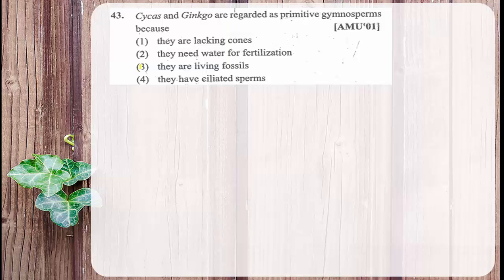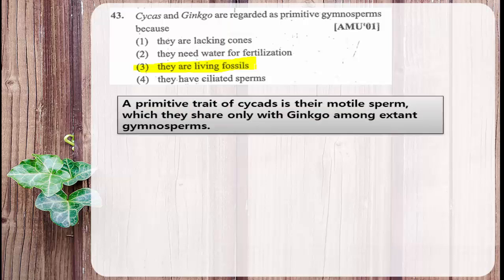I don't know whether you remember or not, but in the previous video I discussed the same question: which one is the living fossil among the given examples? And the answer was ginkgo, as I discussed in the previous video. And here the reason why they are called primitive gymnosperms is because they are living fossils.